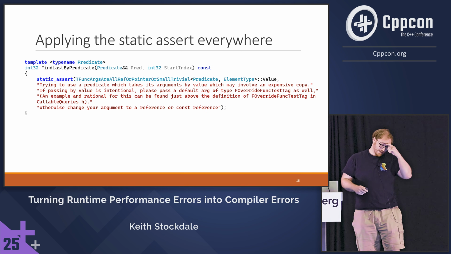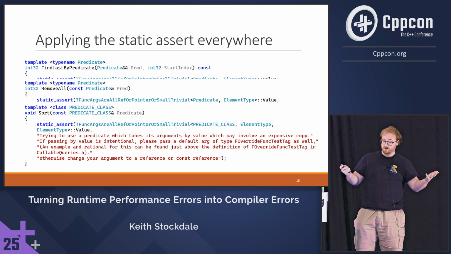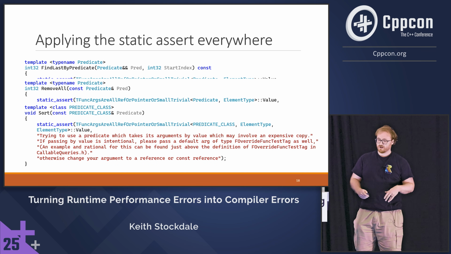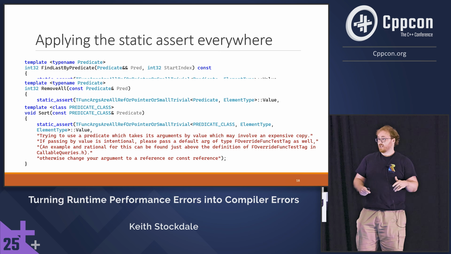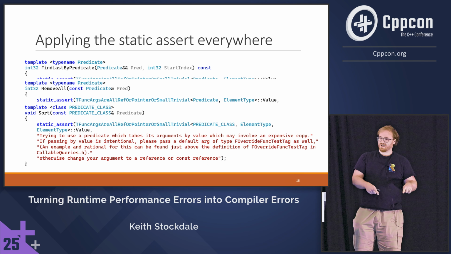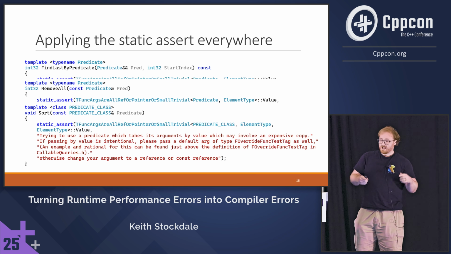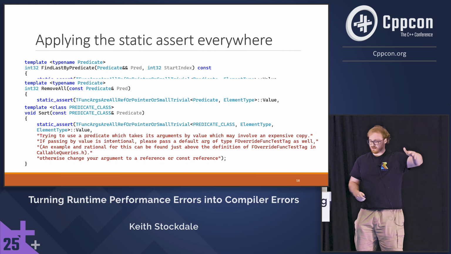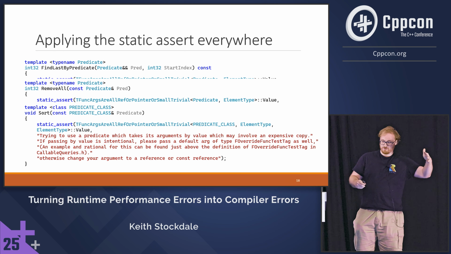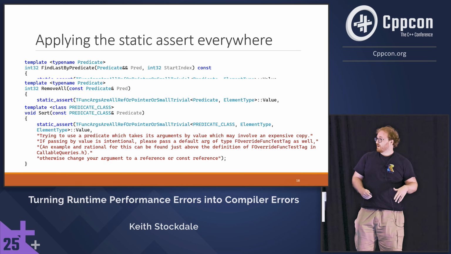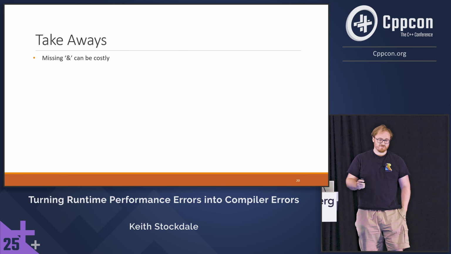So then we just go and apply it everywhere that we need to. We've got our own algorithms library, so we add it there, and also in our own containers library as well. And we hit compile. It does not compile, because guess what? This wasn't the first case of this happening, and I doubt it ever was. So I had to go around and fix everything before I actually could submit it. So that's a case where I was able to eradicate a bug from our code base that just can't happen again. Yeah. So takeaways, missing ampersands can be quite costly, funny enough.